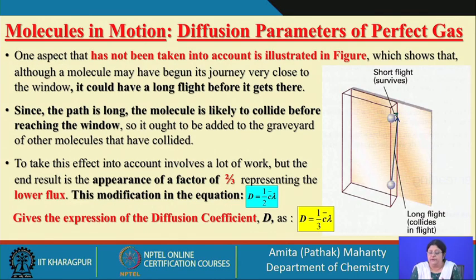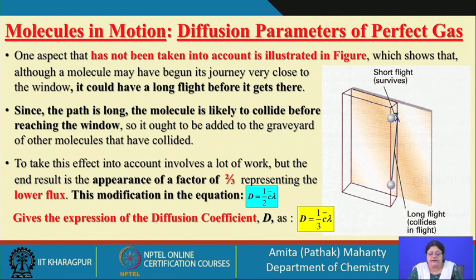If you look at this diagram, if you have taken account of the molecules which are undergoing collision, and you are trying to find out the flux, the aspect which we have neglected is this: molecules may have begun a long journey, very far away.